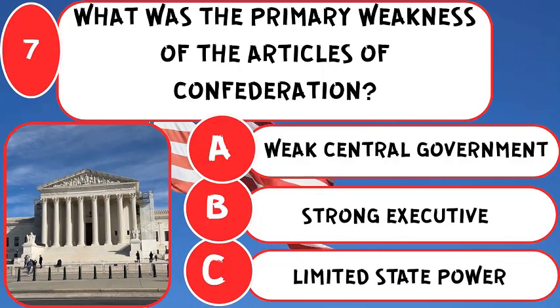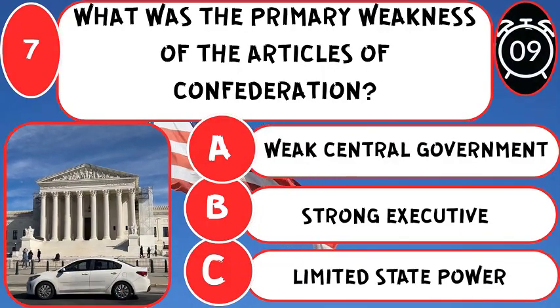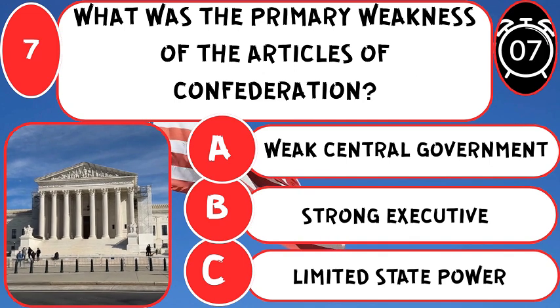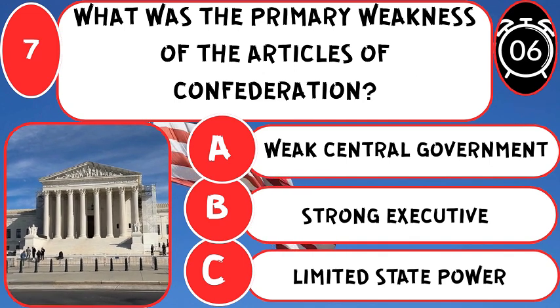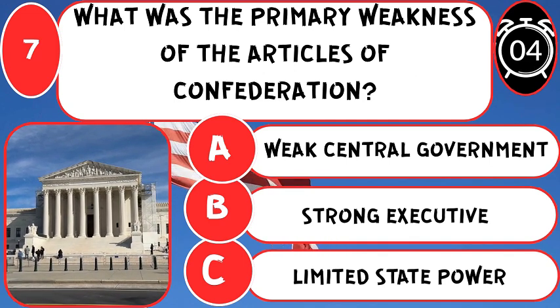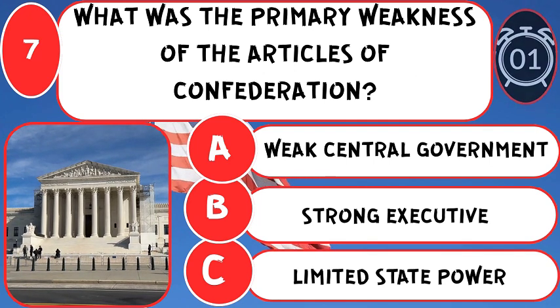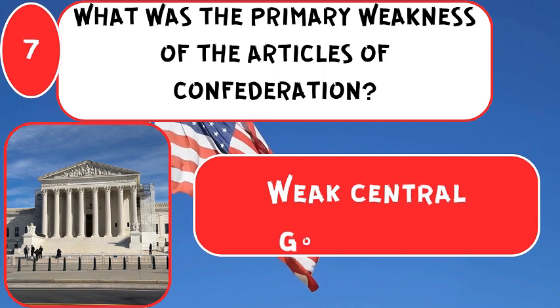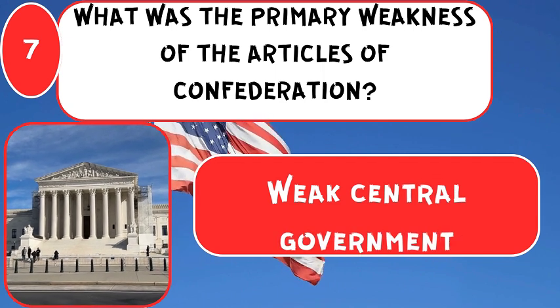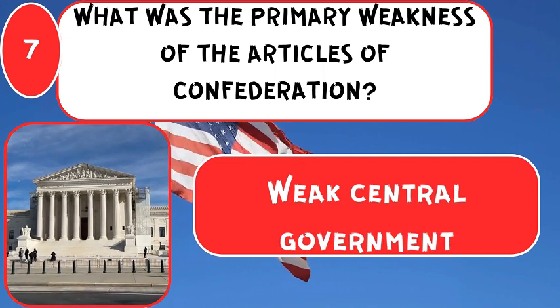What was the primary weakness of the Articles of Confederation? The correct answer is weak central government, leaving states too much power and national unity fragile.